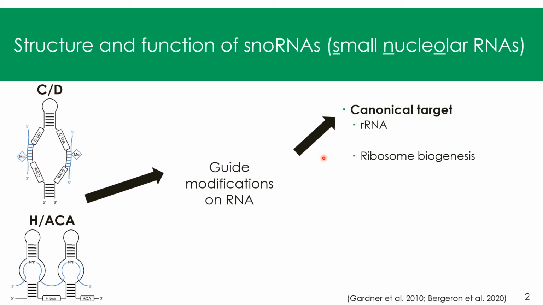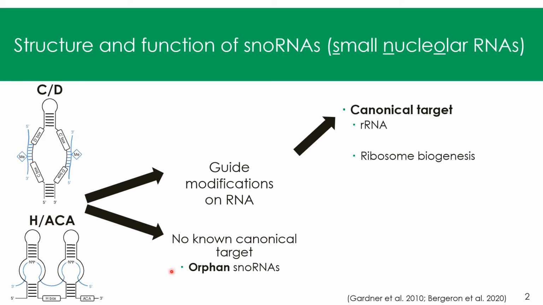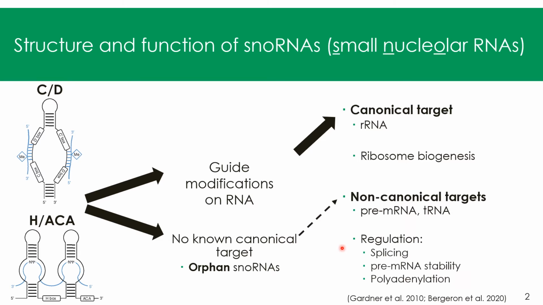However, several snoRNAs don't have a known canonical target, and they are thus called orphan snoRNAs. But in recent years, several of these snoRNAs were associated with new non-canonical targets, such as pre-mRNAs and tRNAs. And with these new targets often came new functions associated to snoRNAs, such as the regulation of splicing, of pre-mRNA stability, and also of polyadenylation.